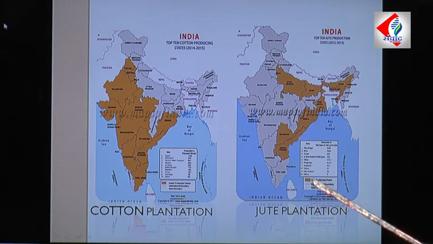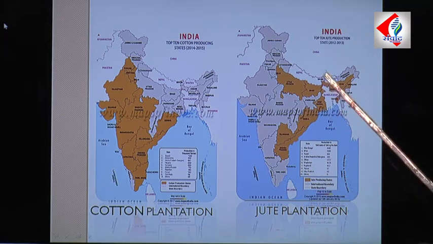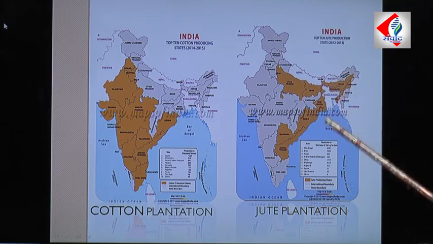And when we talk about the cultivation of jute, jute is widely cultivated in parts of Bihar, Orissa, West Bengal and Assam. So this was about the distribution of the cotton and jute fiber. These are the plant fibers that we are talking about in our chapter.